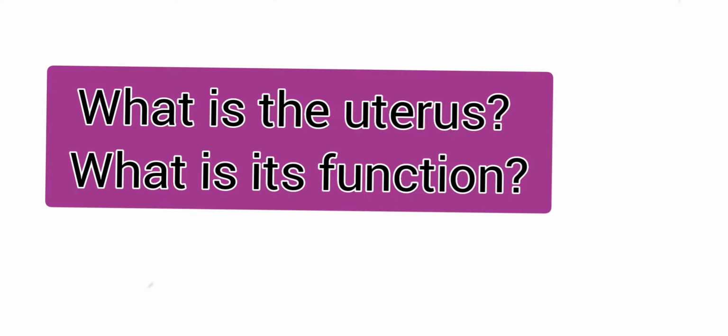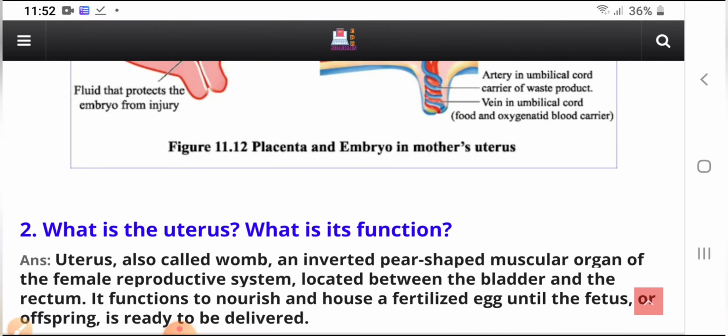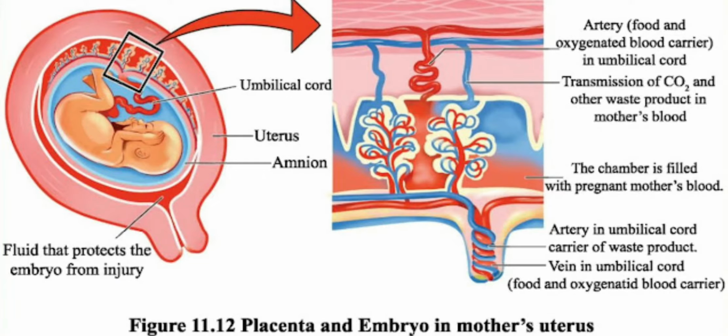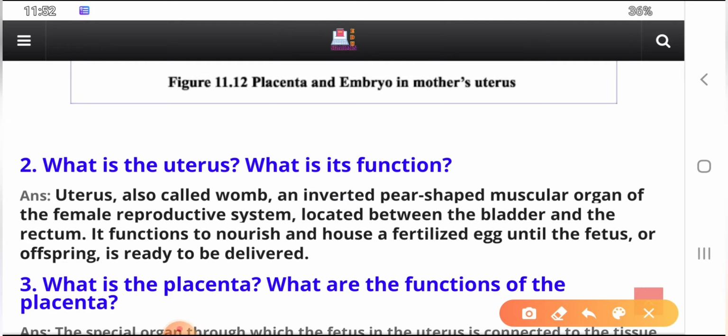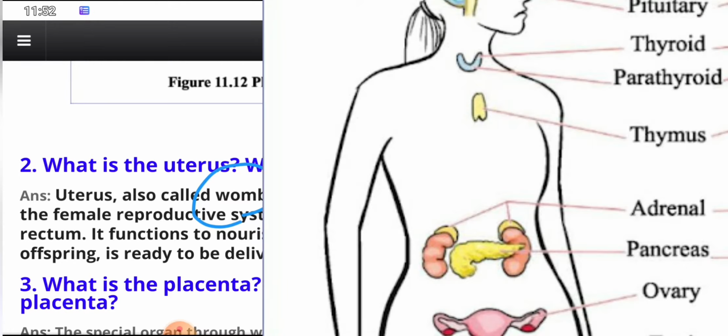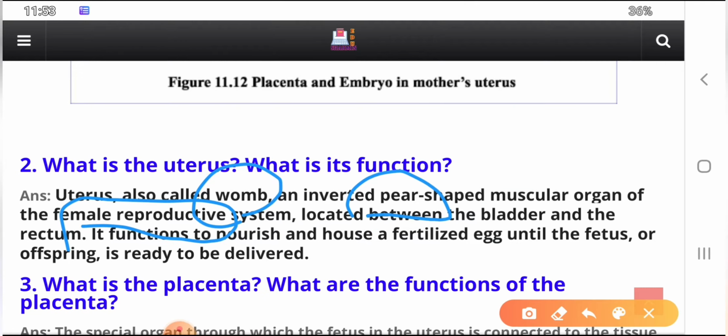Question number 2: what is the uterus, what is its function, how does it work, and why is it important for the human body? All right, so the uterus is also called the womb. It is inverted and pear-shaped, a muscular organ, and it is called the womb, you must remember that. It is a pear-shaped, muscular organ of the female reproductive system, located between the bladder and the rectum. So what's the function?